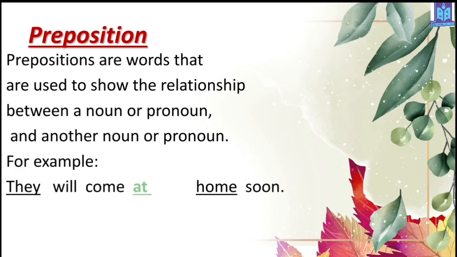For example, look at this: They will come at home soon. Here, they is a pronoun and home is a noun. You know that it's a naming word. And here it shows the connection of where they are. They are at home. So here is the use of at.